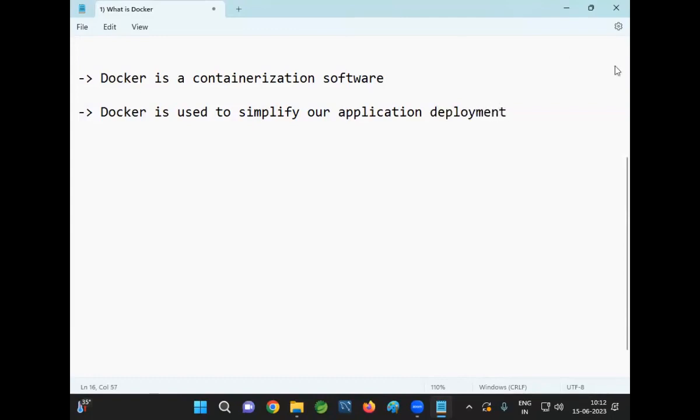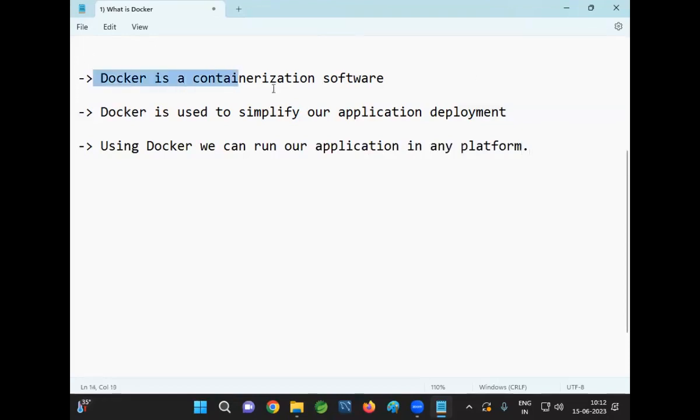Using Docker, we can run our application in any platform. So could you please read what is Docker? Docker is a containerization software. Docker is used to simplify our application deployment. Using Docker, we can run our application in any platform.